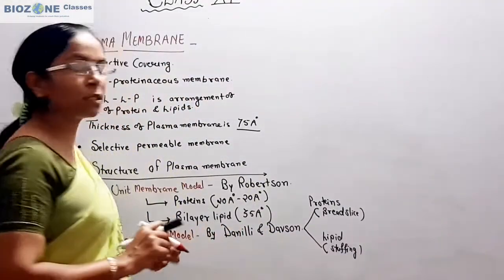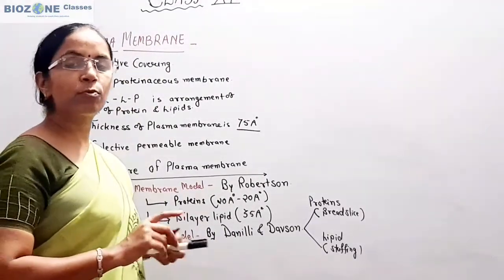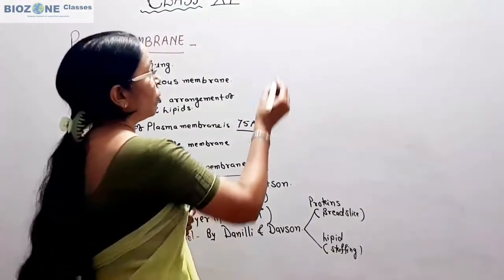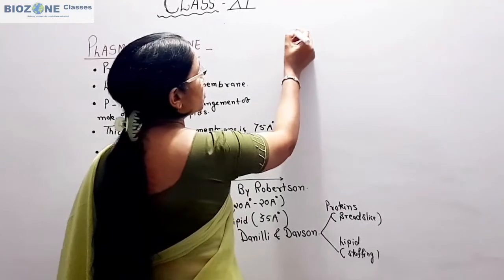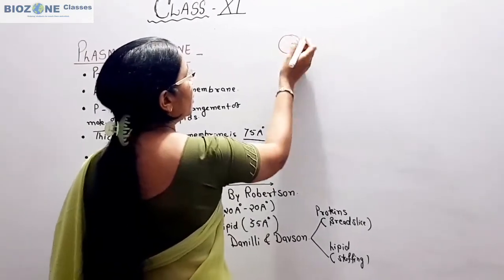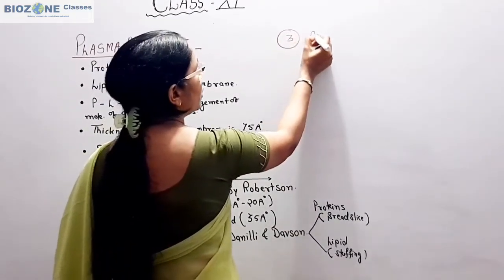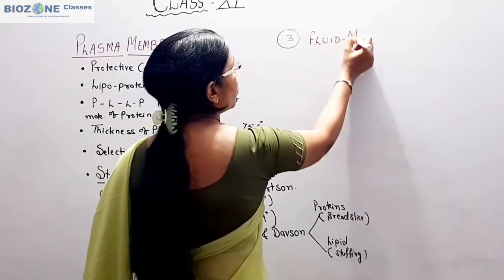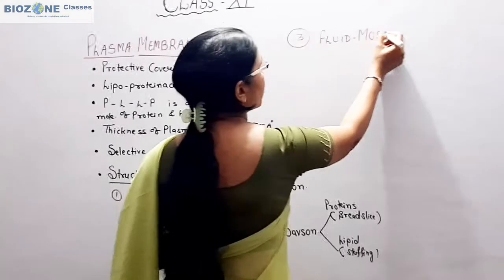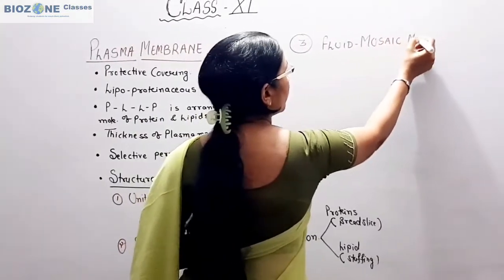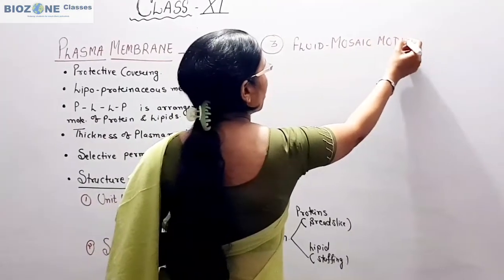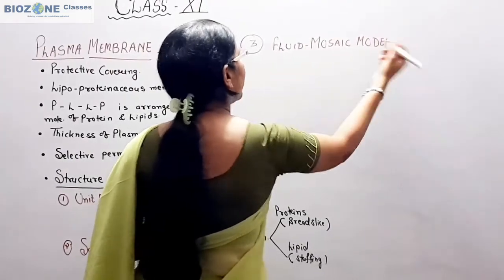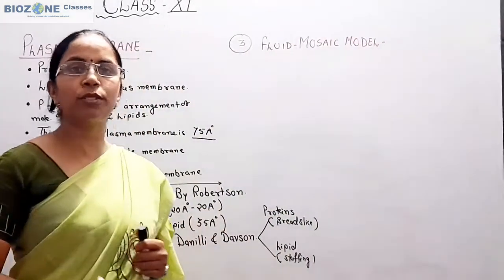Now we come towards our third model, one of the most accepted models to explain the structure of the cell membrane. That model is called the fluid mosaic model. So now we discuss the fluid mosaic model.